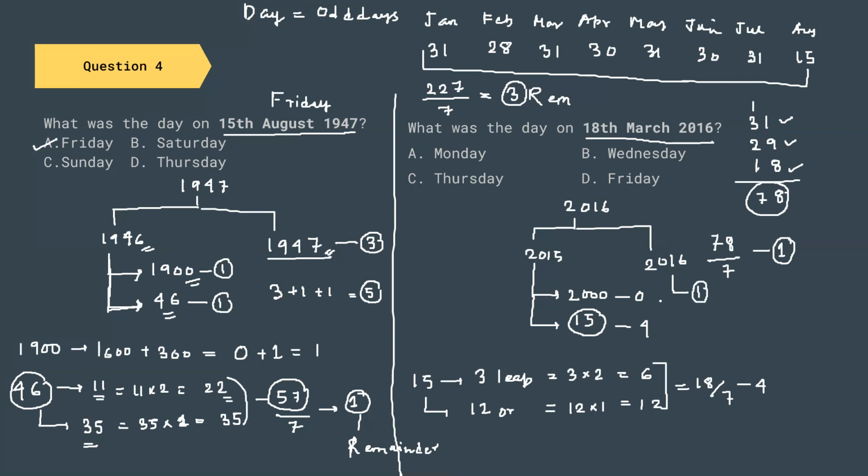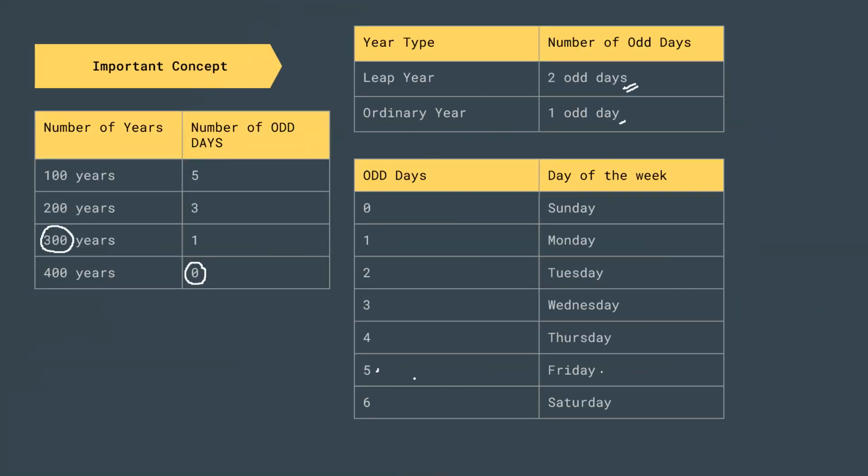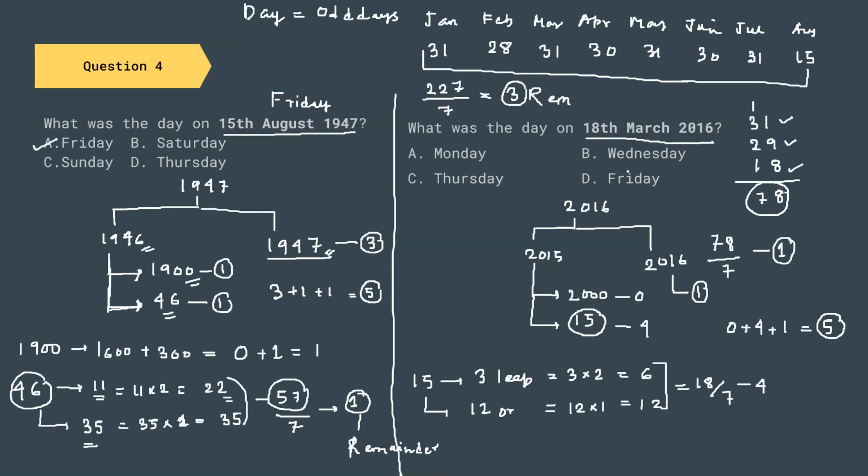So if I add all the odd days that are present, we are going to get 0 plus 4 plus 1. So the total number of odd days is 5. So if the number of odd days is 5, you can again look into this one. This is Friday. So the answer of this question is also Friday.